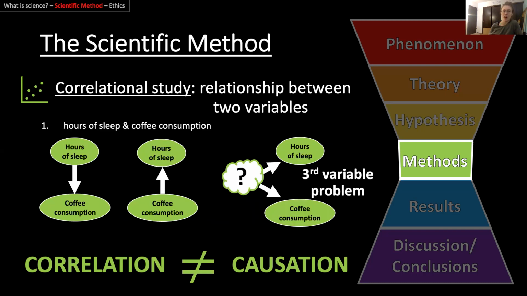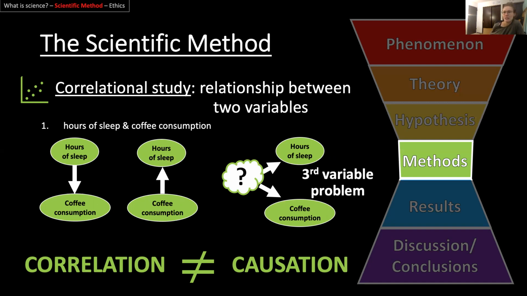To put a concrete example to this, in our first example, hours of sleep and coffee consumption, it could be that the hours of sleep you get directly affects how much coffee you consume. So if you get not many hours of sleep, you consume more coffee. It could be the opposite though. It could be that the more coffee you consume, the fewer hours of sleep you get. So it could be the reversed causality, coffee consumption causing hours of sleep.